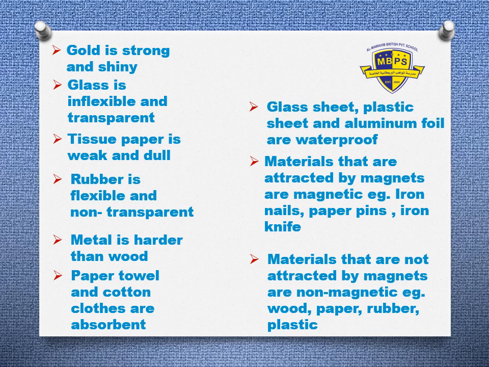Yes, very good. And materials that are not attracted by a magnet are non-magnetic. Examples: wood, paper, rubber, plastic. Very good. And materials that are attracted by magnets are magnetic, like iron, which will be attracted by the magnet. Pins, iron knife. Well done. Keep up the good work. Well done, Grade 2. Great effort. Alhamdulillah, you learned everything.